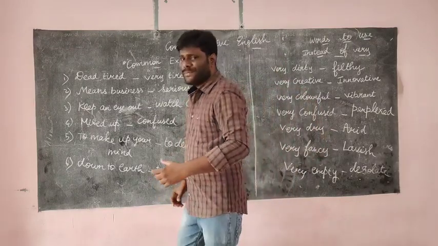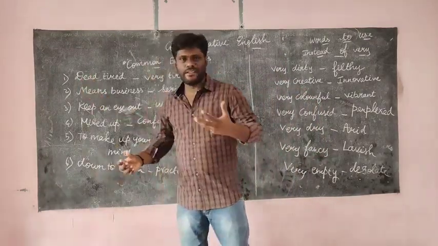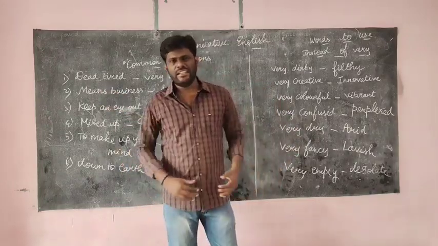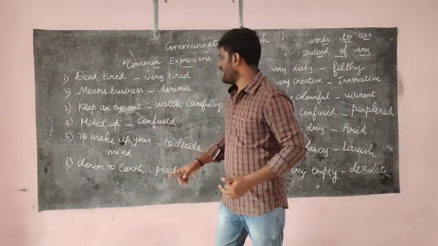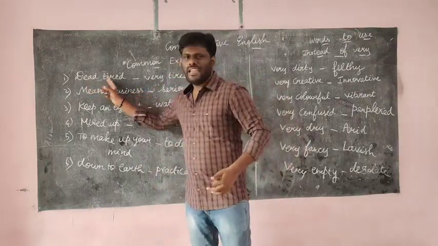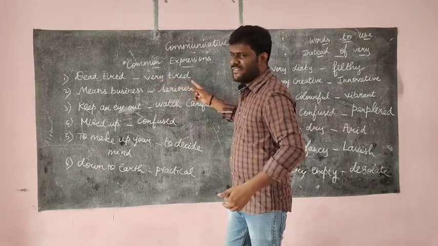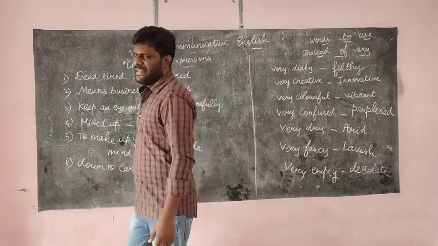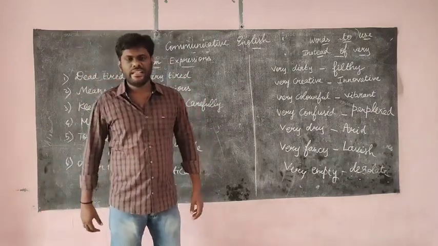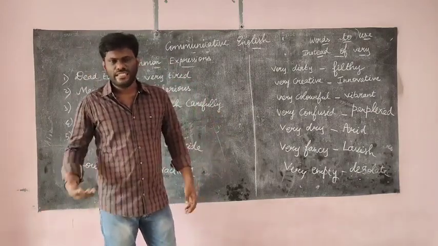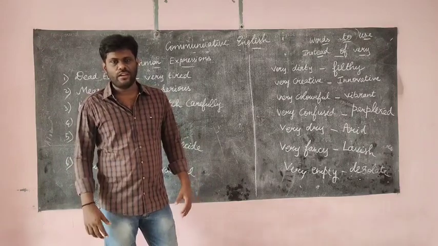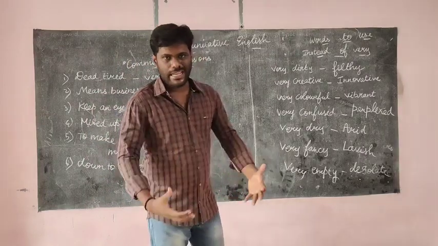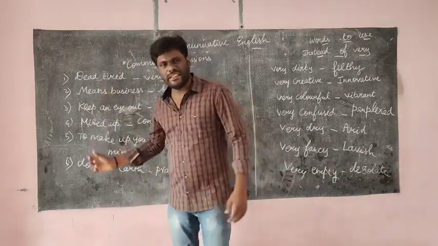For example, the first common expression is dead tired. When I am very tired, I can use this sentence. Dead tired means very tired. We generally say very tired, but instead I can say I am dead tired, because I lost my energy. I feel sweating, and I become tired. So when I want to denote the term tired, I can say I am dead tired.